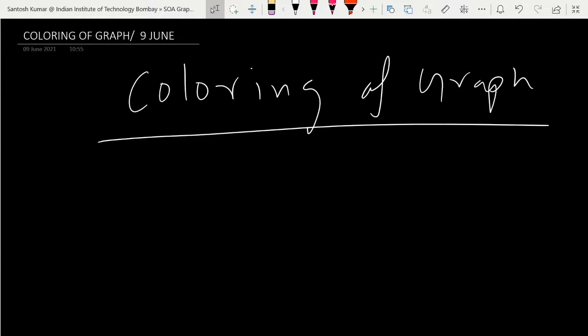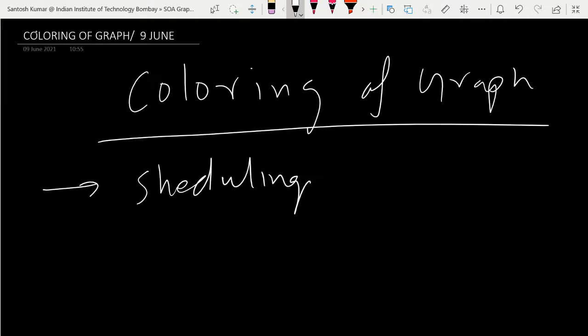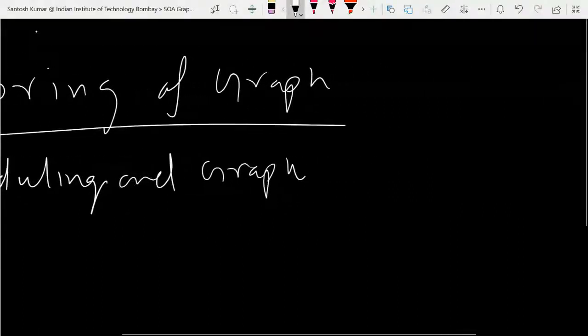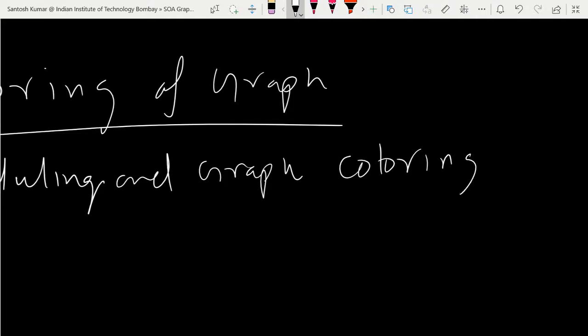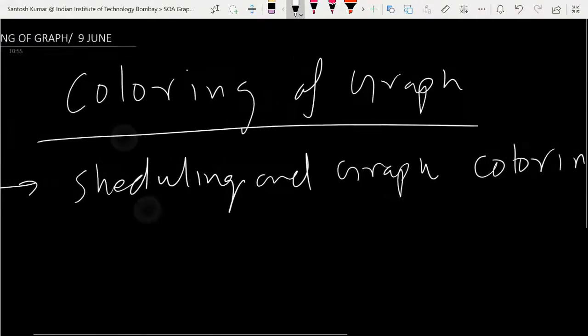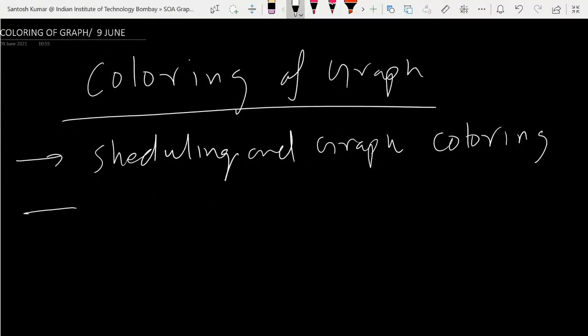So coloring of graph, or you can say labeling of graph. In this lecture today, I would like to discuss scheduling and graph coloring. The second thing I would like to discuss is the chromatic number of a graph.